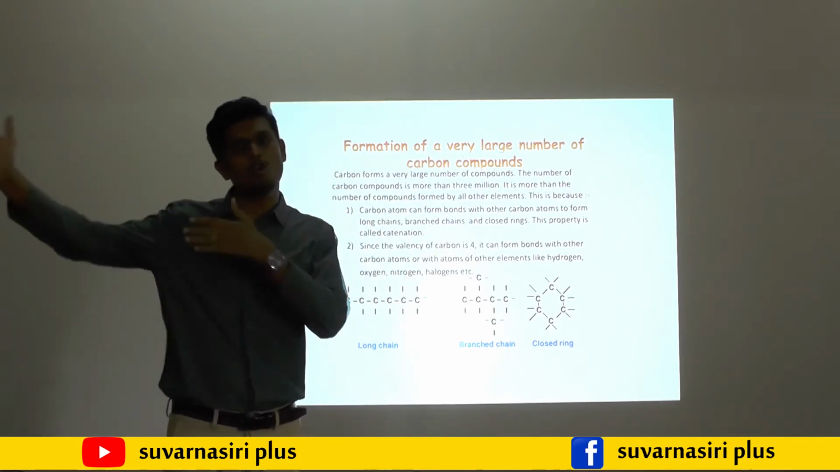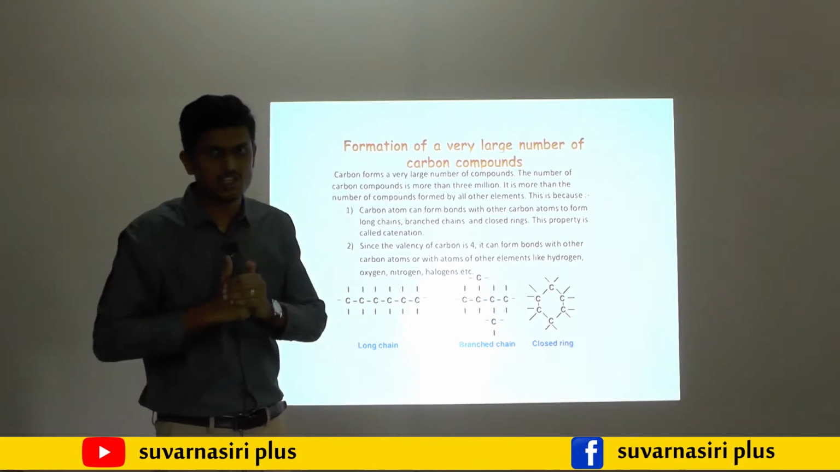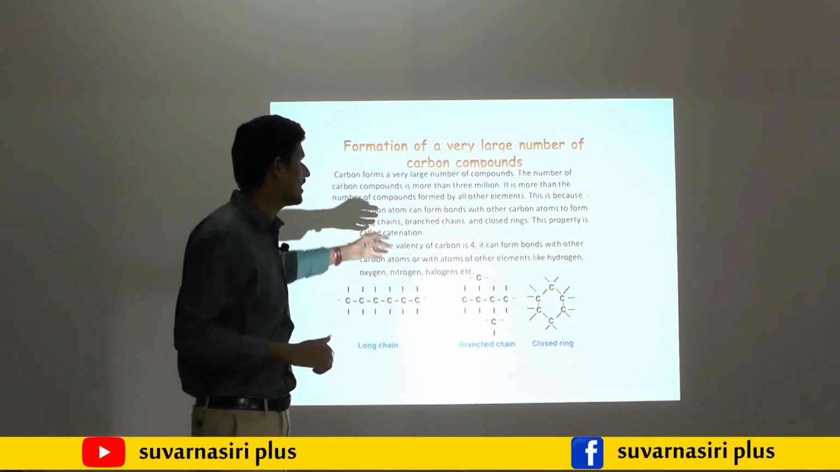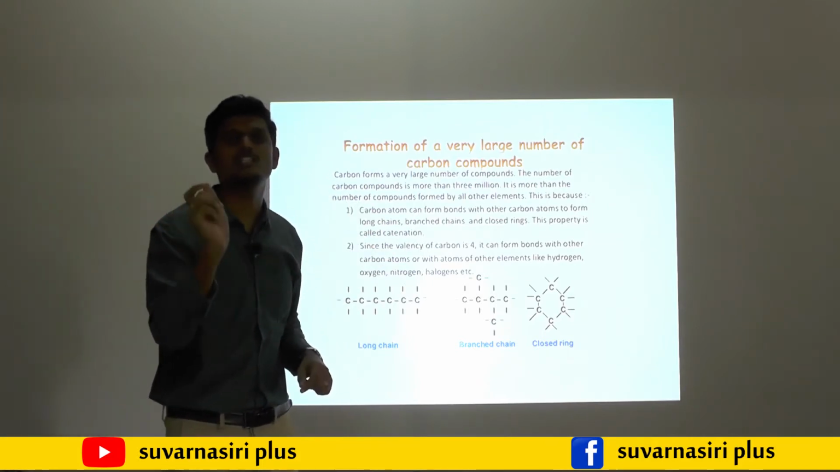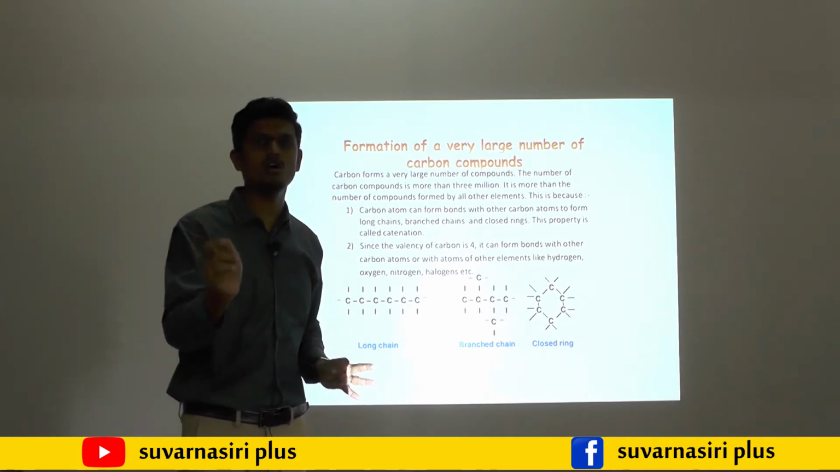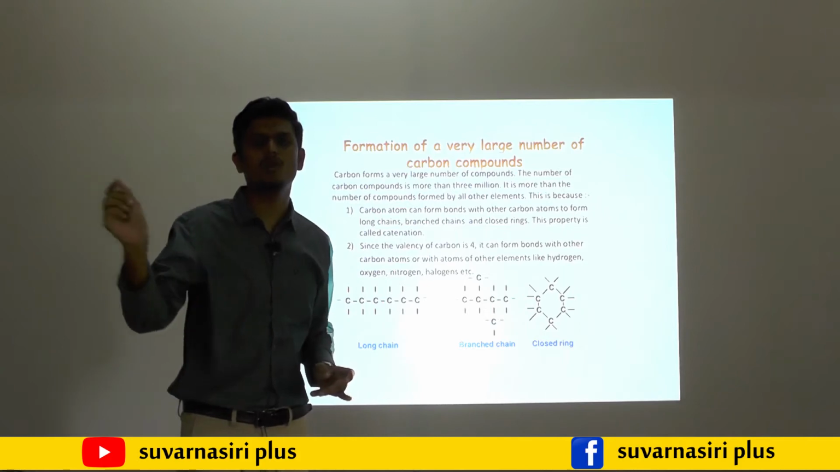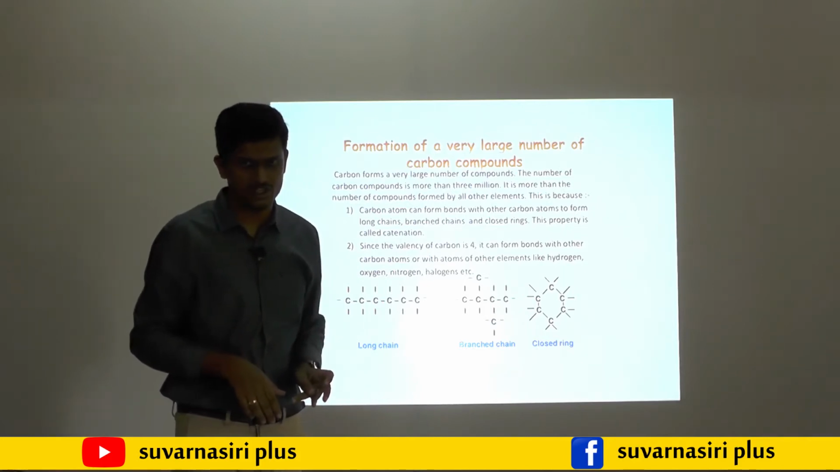It may form longer chain, even it may form branch chain, even it may form cyclic chain. That is called as what? Catenation. Simple definition, C-C bond. What is meant by catenation? It means the formation of C-C bonds up to large chains. That property is called as catenation.